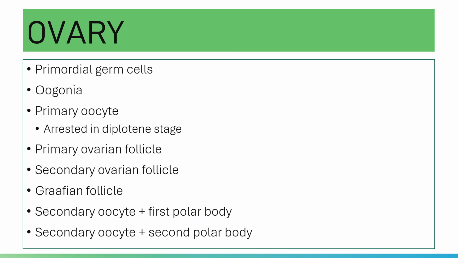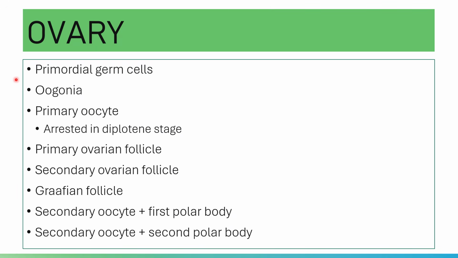Let's take a look at your gametogenesis. Of course, you have your primordial germ cells. Primordial germ cells will give rise to your oogonia. What is the source?